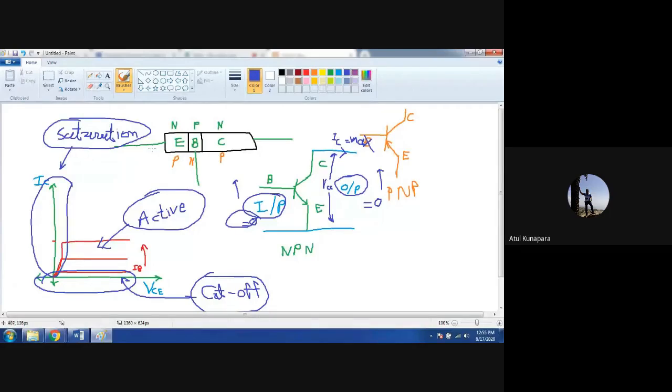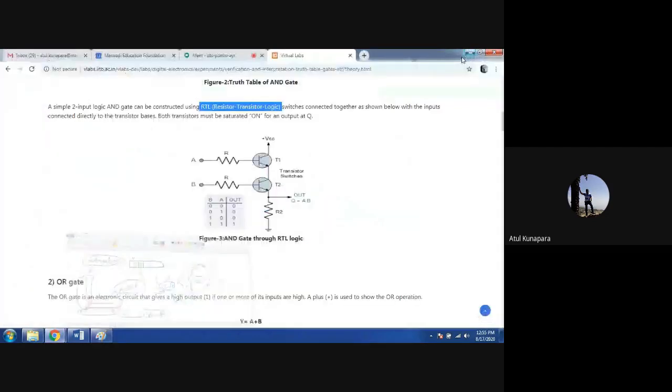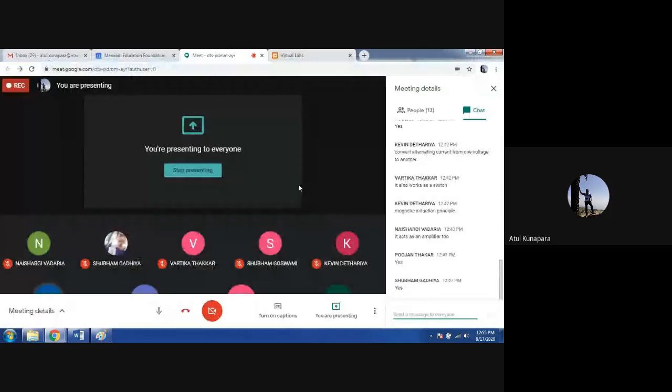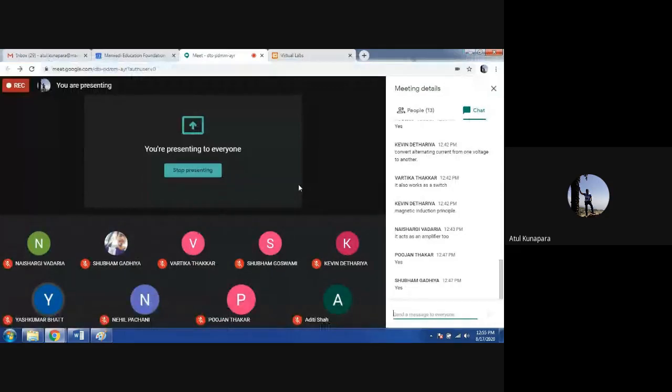Okay, so is that clear to everyone? What are the different regions of operation for the transistor? Yes, anybody? Can you unmute and give me the answer? Have you understood the concept of the transistor? I just gave you a short brief about the transistor working regions, and when it will work as a switch and when it will work as an amplifier. Okay, very good.